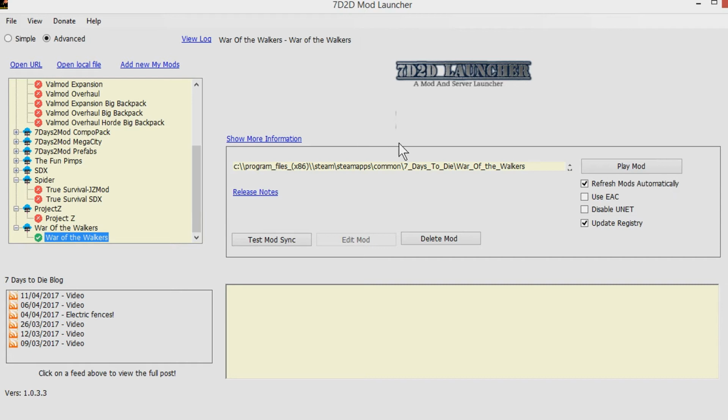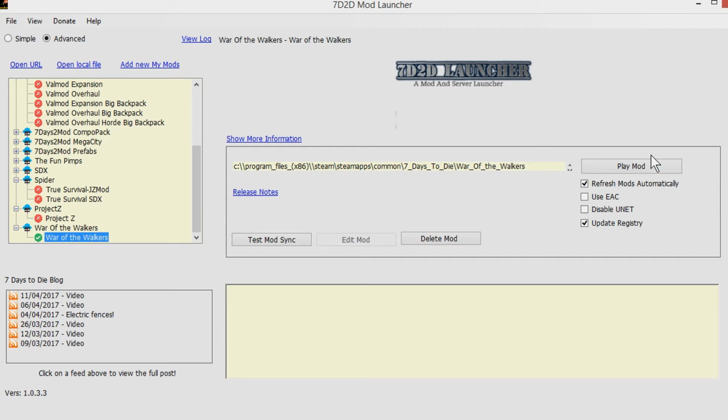If you're interested in where the mod is located, you can also see the file location right here. It will actually create a new version of your program files, so it'll be program files with some underscores rather than spaces if you're on Windows. If you're on Mac, I'm not exactly sure where it'll put it because I've not played 7 Days for Mac, but it should be very similar to what is right here.